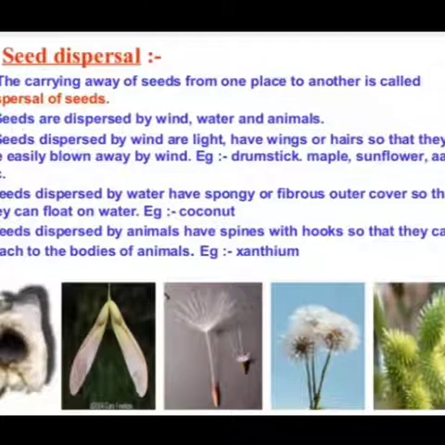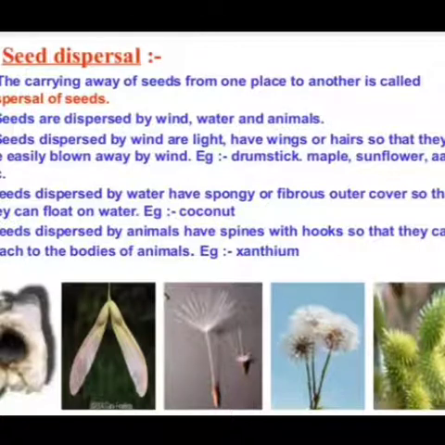For example, drumstick, maple, sunflower, aak, etc. Seeds dispersed by water have a spongy or fibrous outer cover so that they can float on water. Example, coconut. As we have read, there are different agents which are helpful in seed dispersal. The type of seed which can be dispersed by water is spongy or fibrous, and its outer cover is very light, so that it can easily float on water.